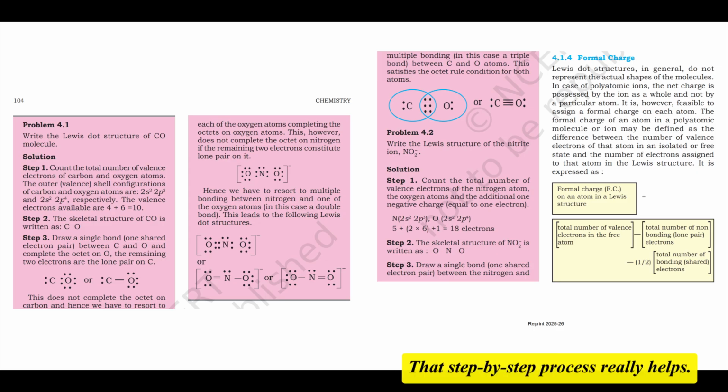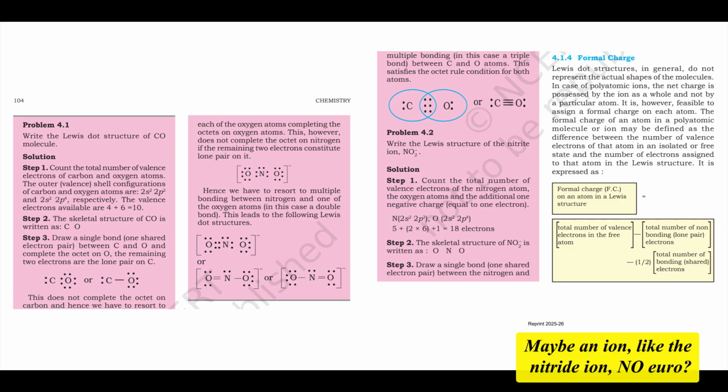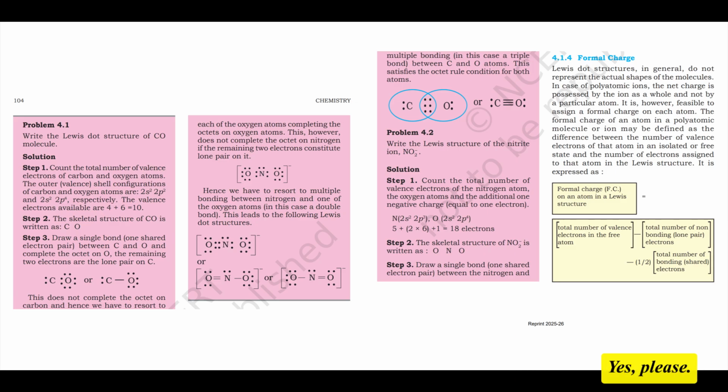That step-by-step process really helps. It does. Practice is key. Shall we try another one? Maybe an ion like the nitrite ion, NO2-? Yes, please. Ions can be tricky.